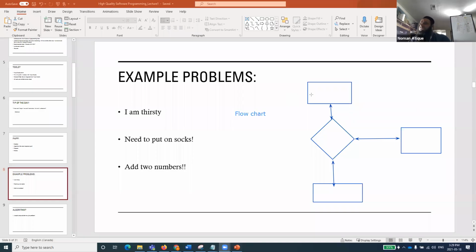Now, yes, someone has helped us out by pointing out that there is something called a flowchart as well, the diagrammatical or pictorial representation of a problem. Not today, but in the next class, I will give you some problems, and we will try to come up with the pictorial representation of the solution as well. So let's quickly discuss that.